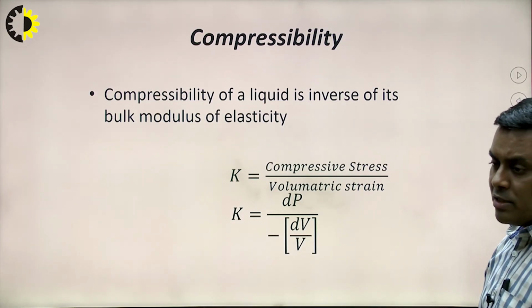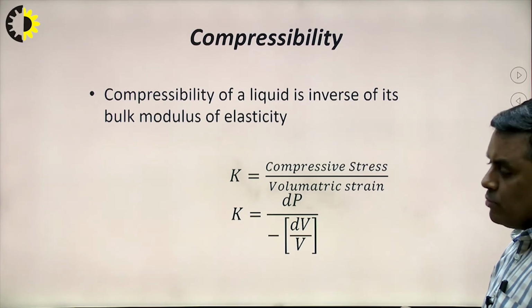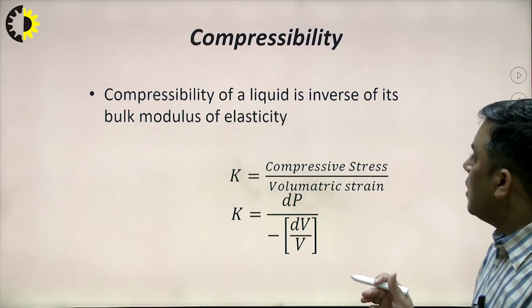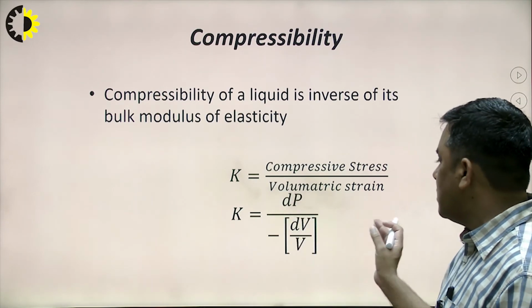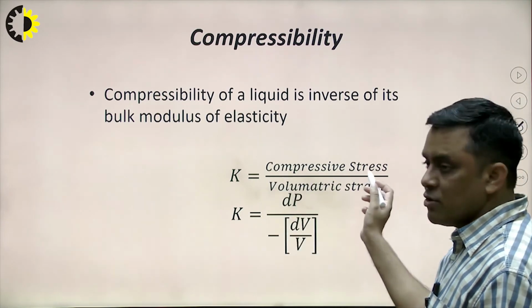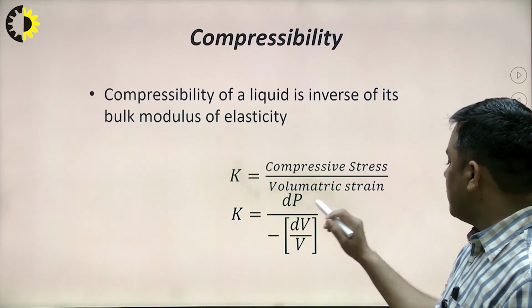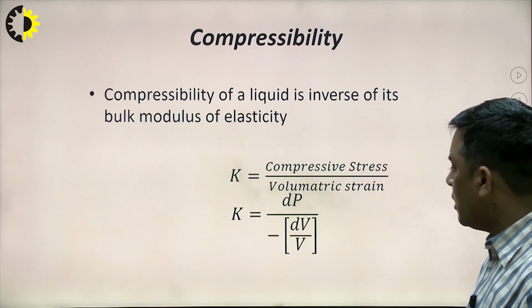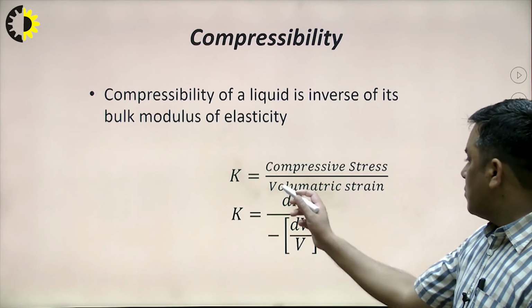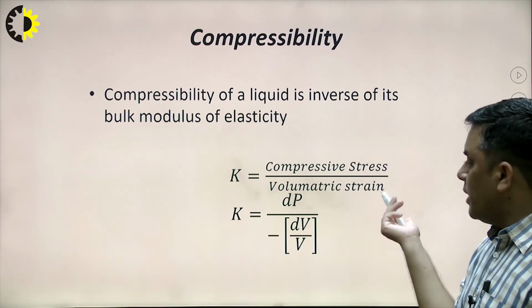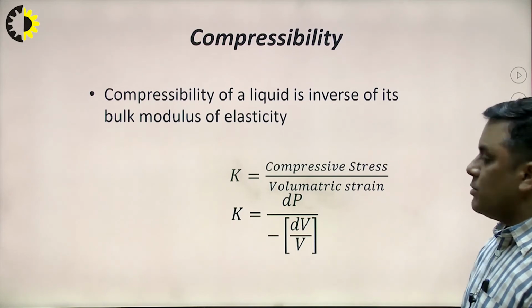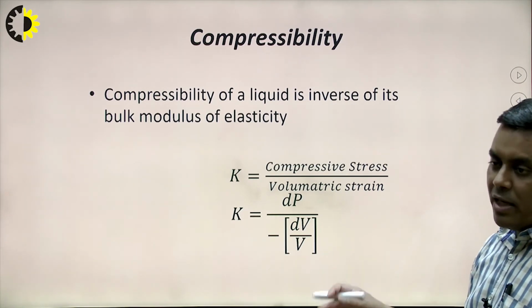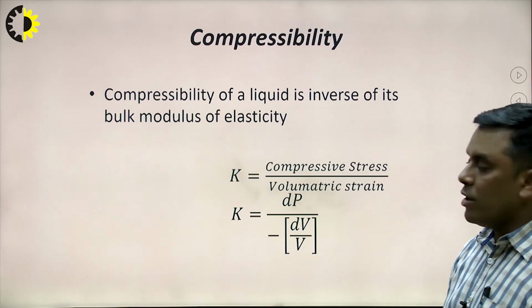Here we are talking about compressibility, so the volumetric strain is negative, and we take compressive stress divided by volumetric strain. So K equals dP upon minus dV upon V. The volumetric strain is negative because a negative change in volume occurs, and the compressive stress is generally the pressure when we talk about a fluid.